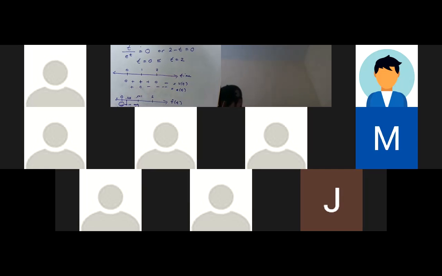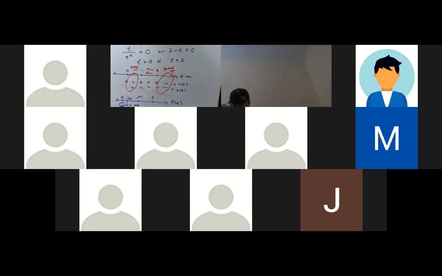So when is the particle speeding up? Well, that's going to be when they have the same signs. So that's going to be right here between 0 and 1, and it's going to be after 2. So it's going to be speeding up there, and it's going to be slowing down here.